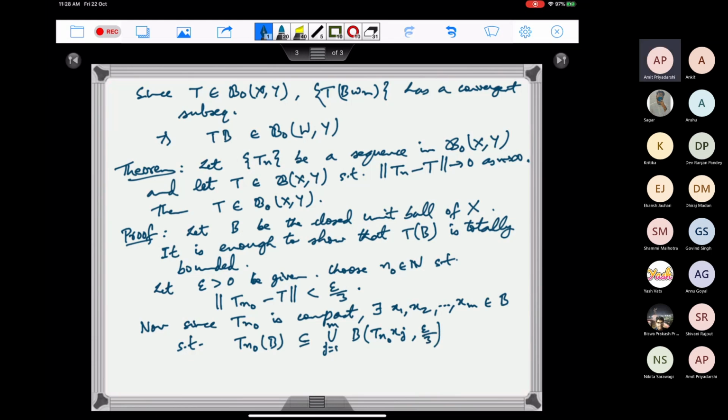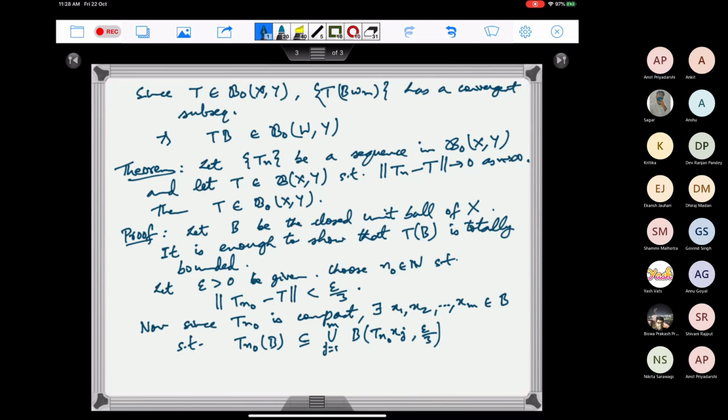We are using that T_n0 is compact, therefore T_n0 of B is totally bounded. So for this epsilon by 3, I can find finitely many balls of radius epsilon by 3 with center in T_n0 B. That gives me x1, x2, x_m such that the balls of radius epsilon by 3 at T_n0 of x_j cover T_n0 B.